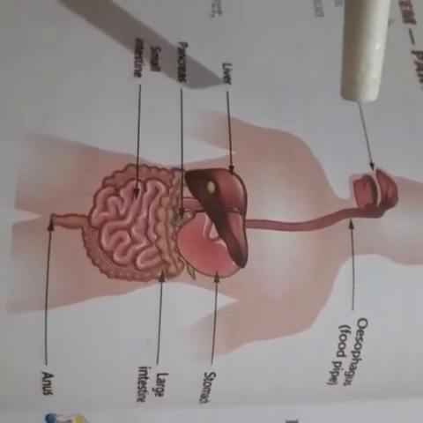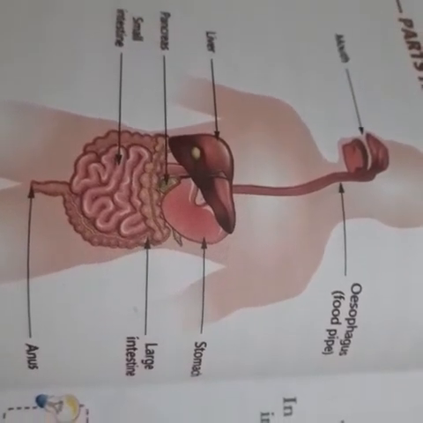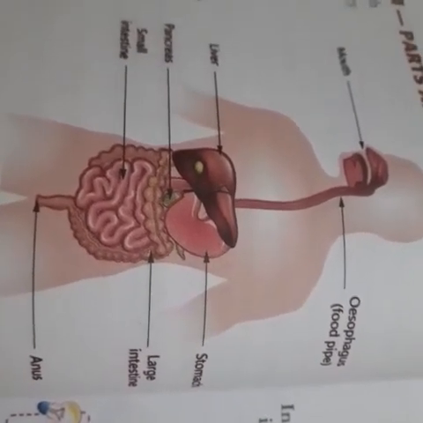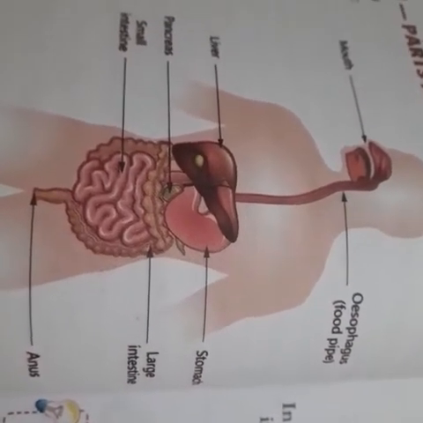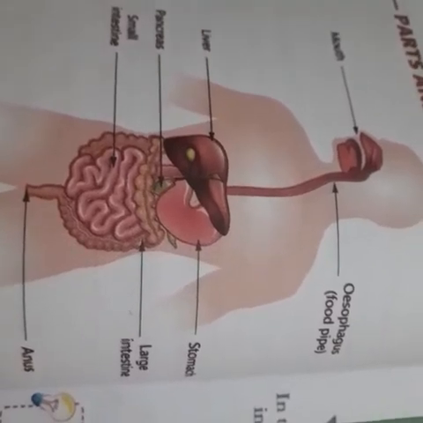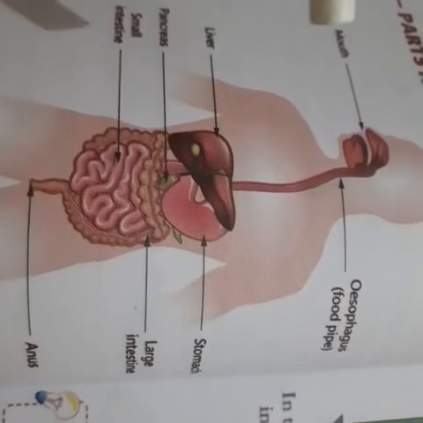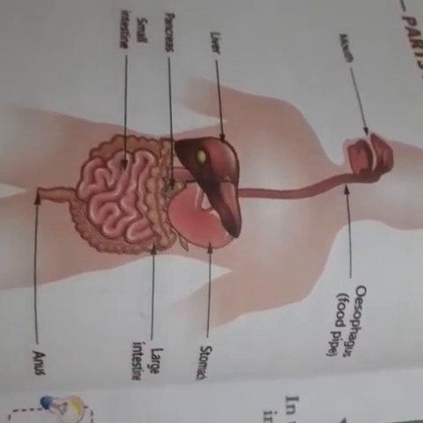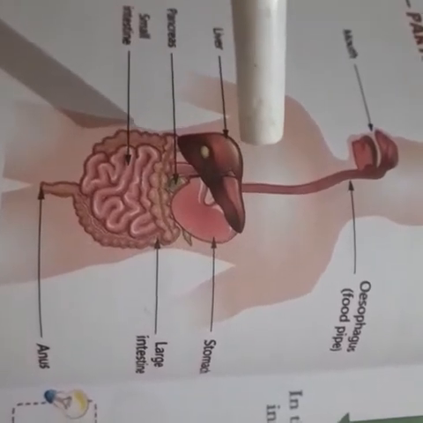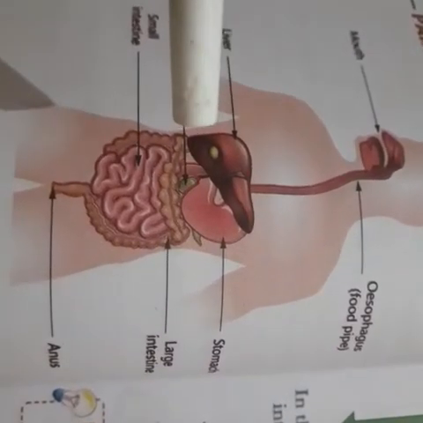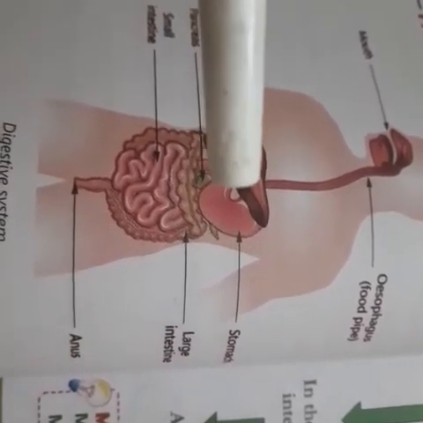Mouth: in the mouth, the teeth grind the food into smaller pieces, and saliva present in the mouth makes the food soft and turns it sweet. This happens because saliva converts the starch in the food to sugar. From the mouth the food gets into the food pipe, which takes the food to the stomach, and the food is collected in a bag-like structure called the stomach.